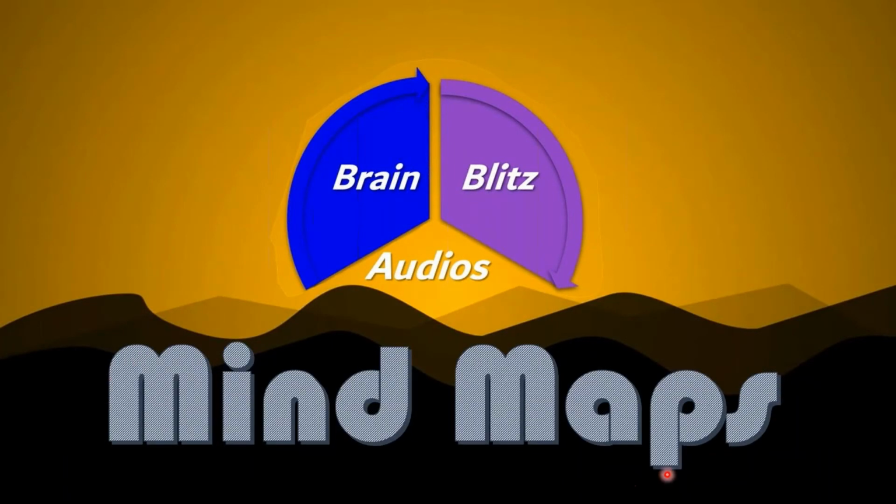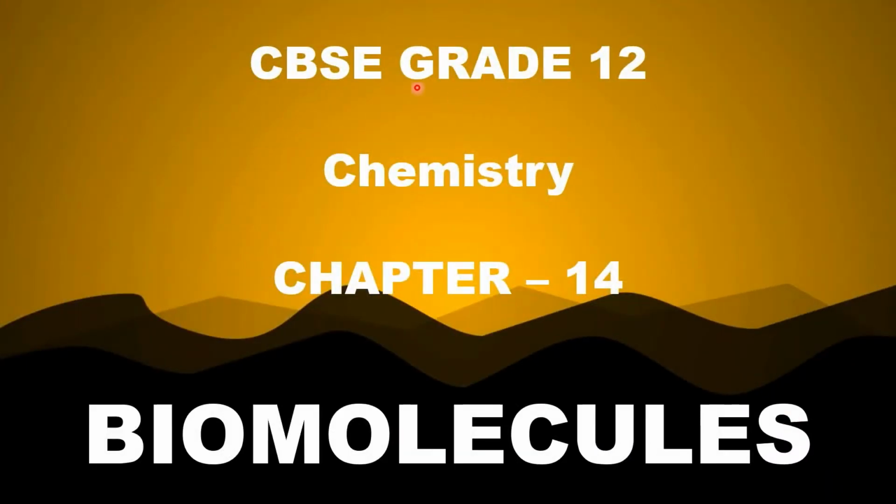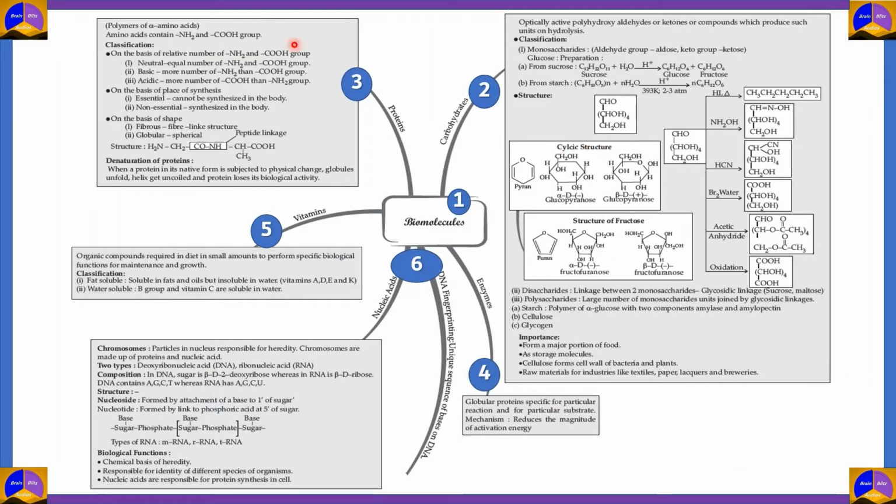Today in this episode of Mind Maps, we'll be dealing with the grade 12 syllabus for chemistry in CBSE. Today we're looking at the chapter Biomolecules. This is the 14th chapter in the grade 12 syllabus for chemistry in CBSE. And as always, we'll be enlisting the help of a mind map in order to get there.